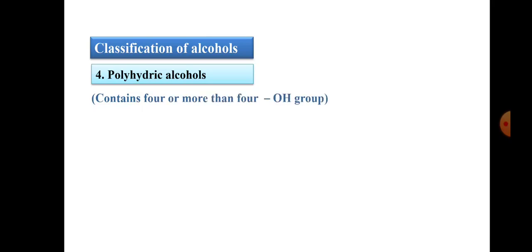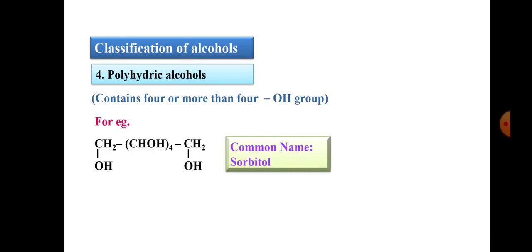Next, polyhydric alcohol. Polyhydric alcohol is nothing but a compound containing 4 or more than 4 hydroxyl groups. Example, CH2OH, CHOH in brackets 4, CH2OH. The common name is sorbitol. It means a compound containing 4 or more than 4 hydroxyl groups. It is an example of polyhydric alcohol.